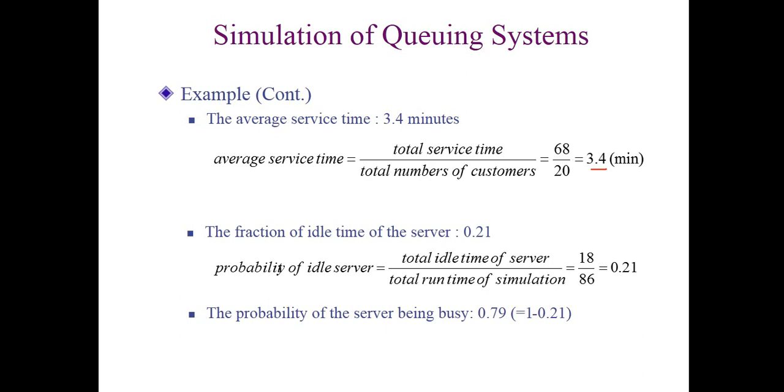We find it by using a theorem: the total idle time of the server divided by the total runtime of the simulation. The total idle time was 18 minutes, and the total runtime is the service end time of the last customer, which is the total runtime of the system. The last customer's service ended at 86. So if we divide, we find 0.21, that means the server was 21% idle. So if it was idle 21%, how much was it busy?